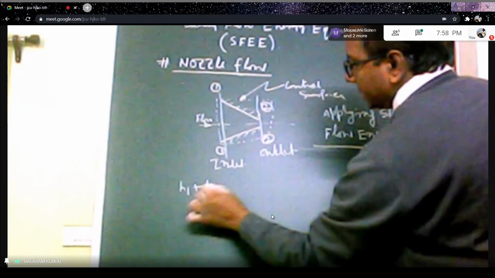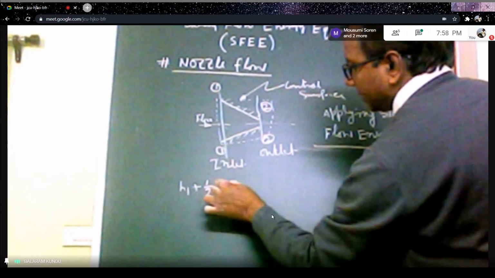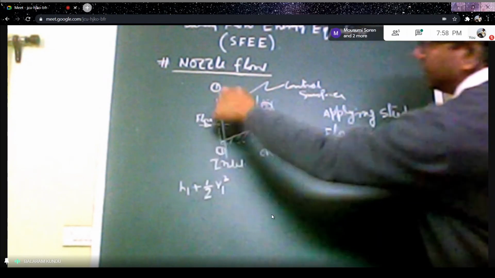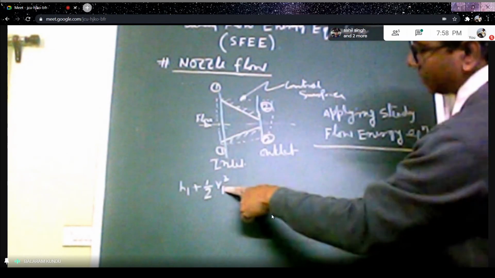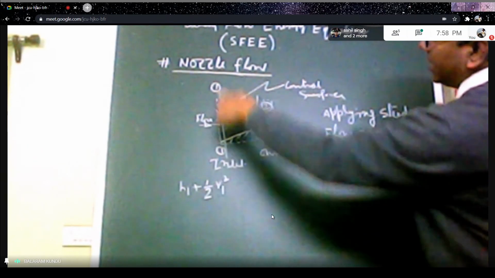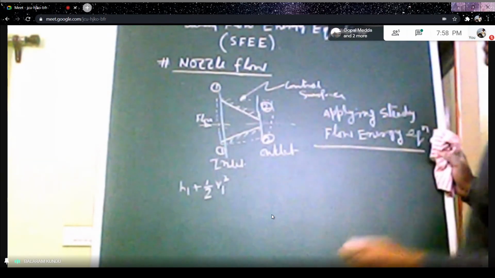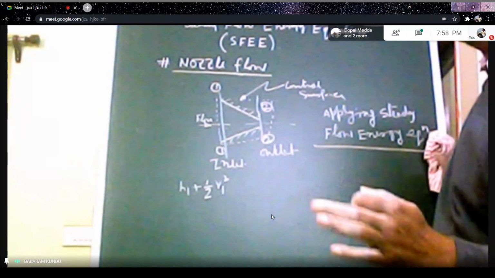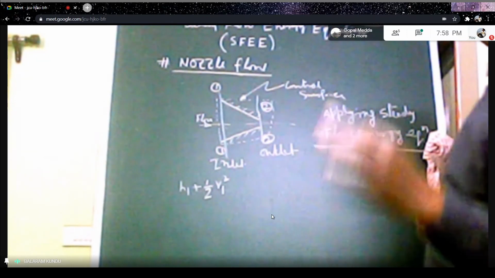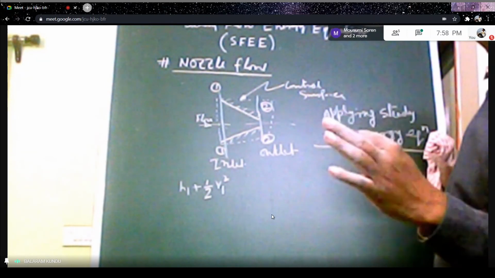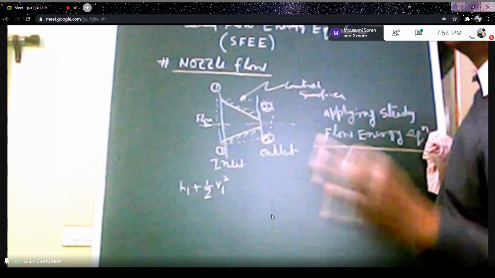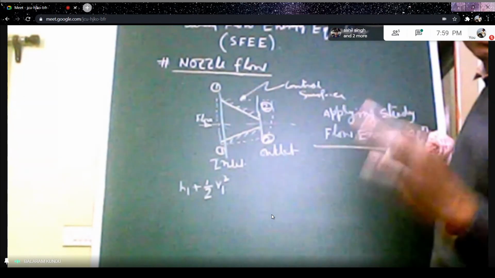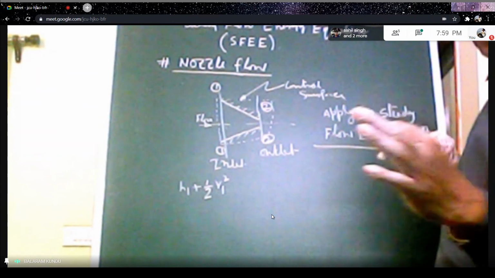kinetic energy. The velocity V1 is there for nozzle flow. That is the velocity at the inlet. In case of nozzle flow, the velocity at the inlet is sometimes called the velocity of approach.